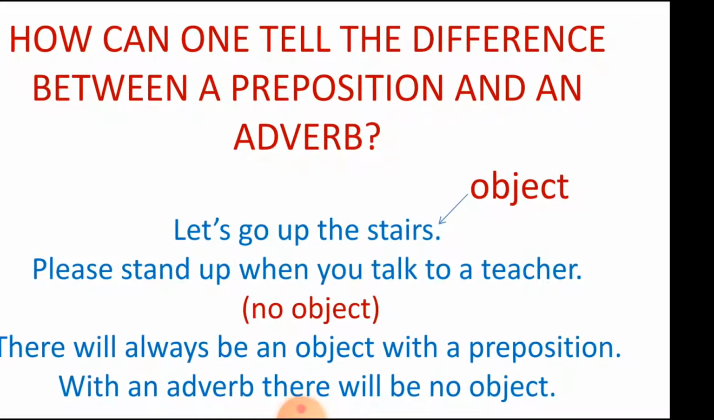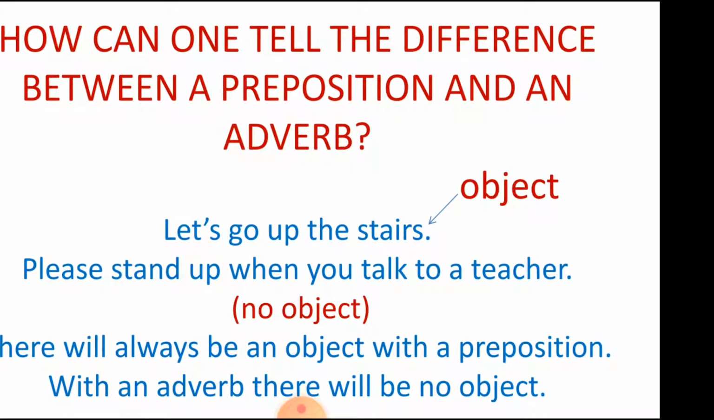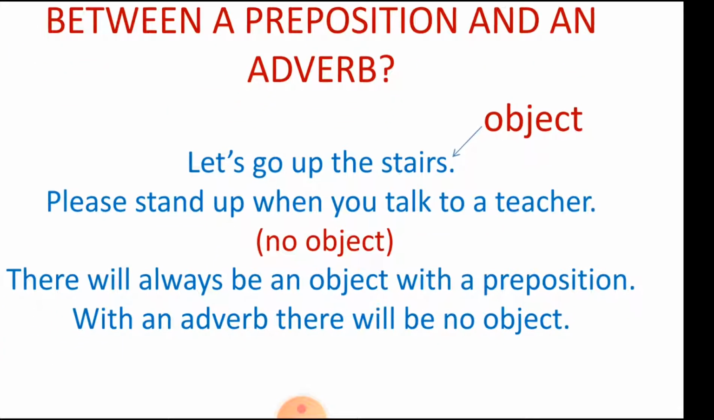So how can one tell the difference between a preposition and an adverb? There are many sentences. How can we identify? So let us see the example. Let's go up the stairs. So here you have an object, that is the stairs. Please stand up when you talk to a teacher. So in the second sentence you can see there is no object.